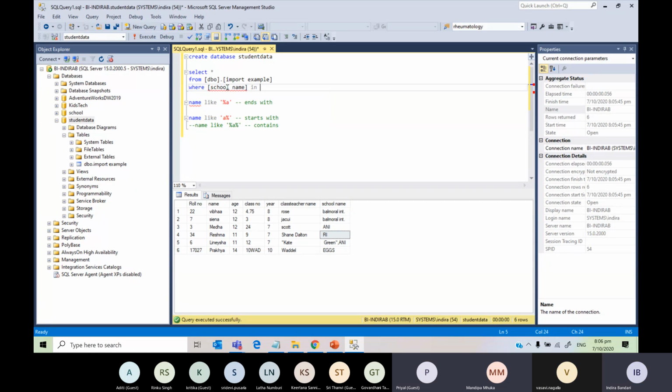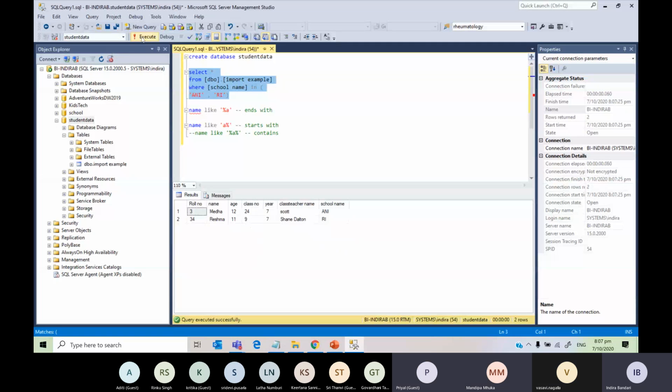Where school name in, open curved brackets, and then within quotes ANI, close quotes, comma, again open quotes, RI, close quotes, and then close the brackets. See, these 2 brackets are curved brackets. Don't you have to enter and then do the brackets? No need. I just did it for the sake of good understanding. So now, only Meda and Reshma go to ANI and RI. All the others, I don't know what happened.